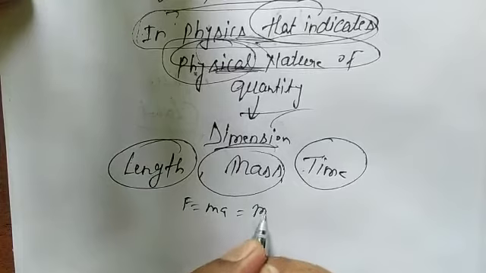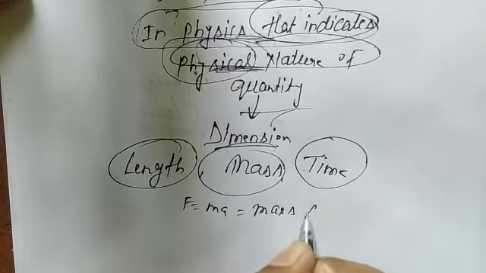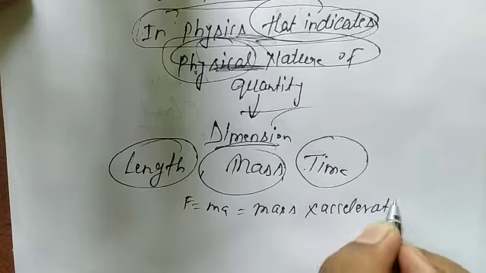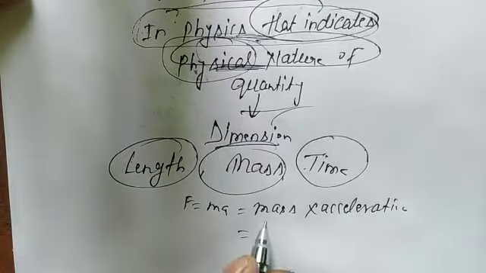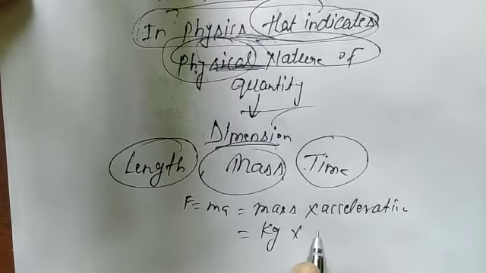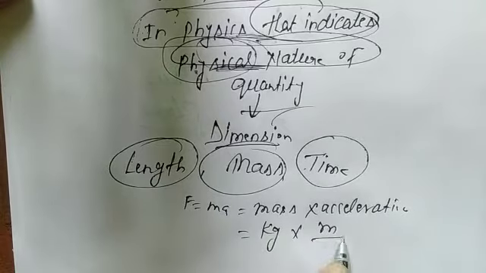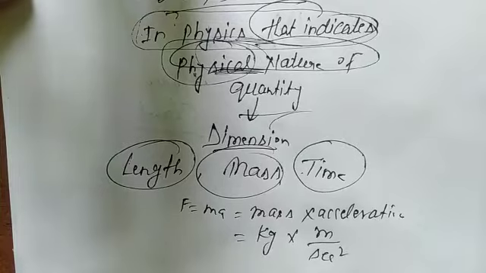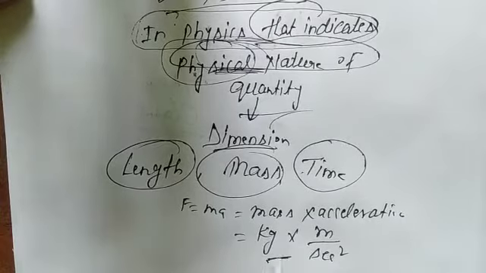You know mass is measured in kilogram and acceleration in meter per second square. So how can we write the dimension?